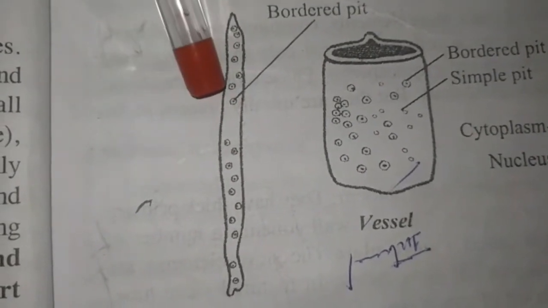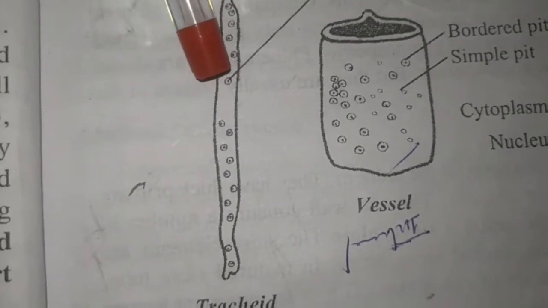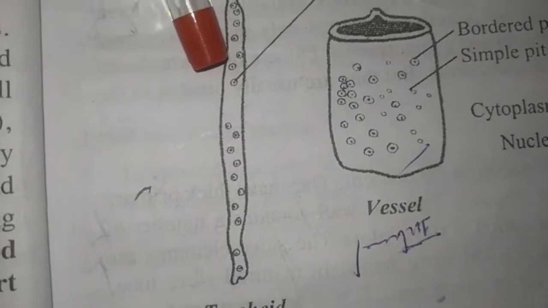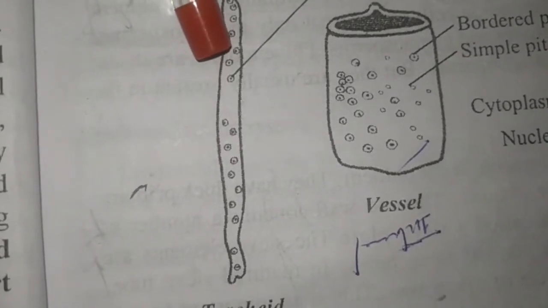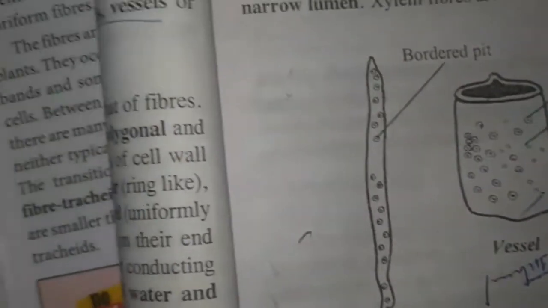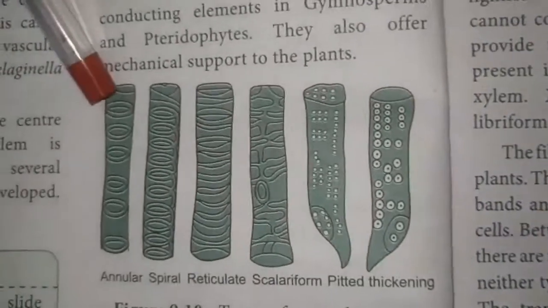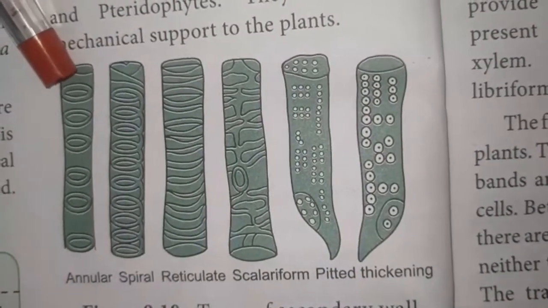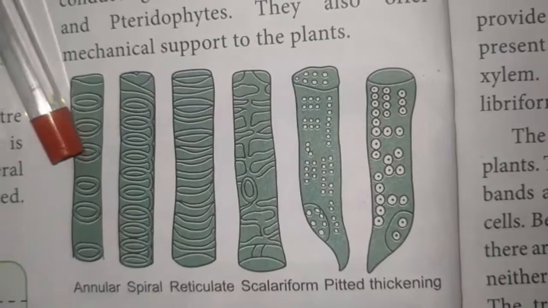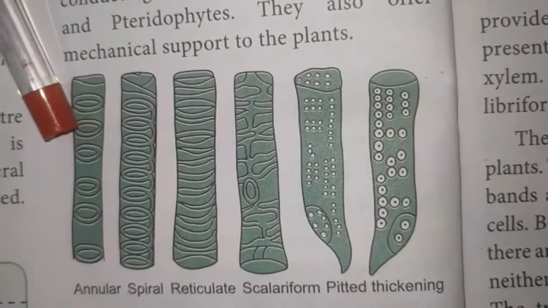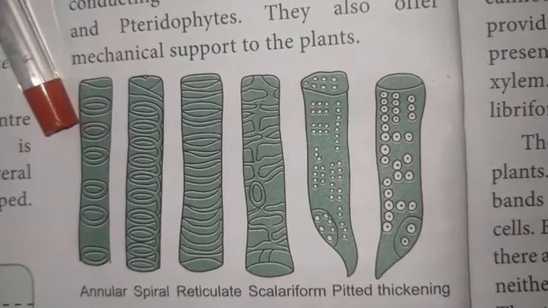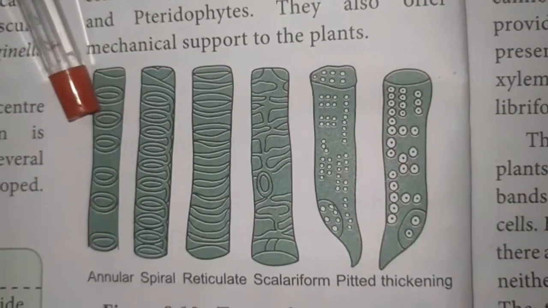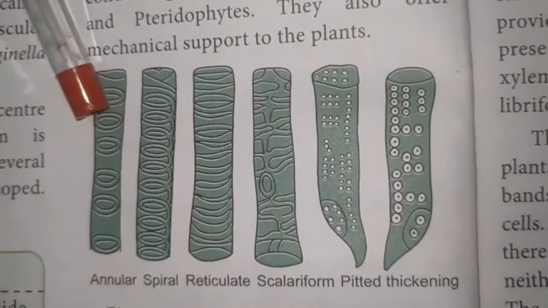In cross section, the tracheids are polygonal in nature. Different types of cell wall thickening are present in the tracheids due to the deposition of secondary wall thickening substances such as hemicellulose. Due to the deposition of lignin and hemicellulose, the secondary wall is thick in nature.